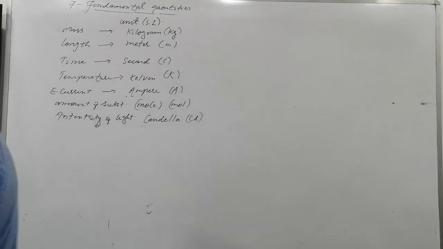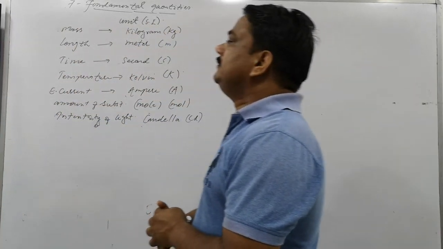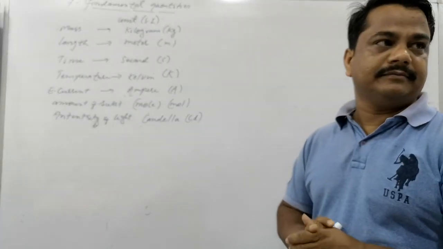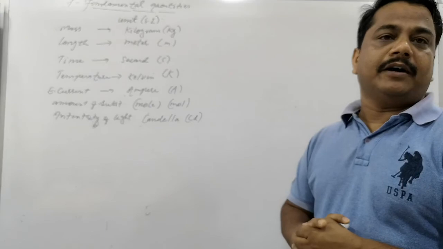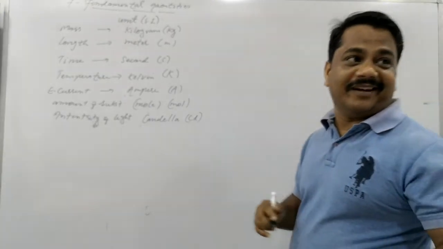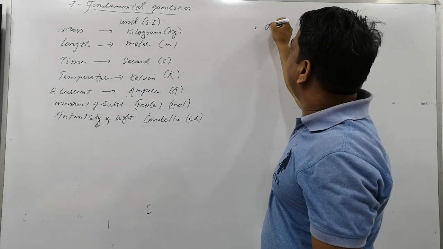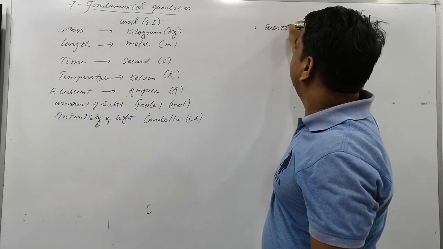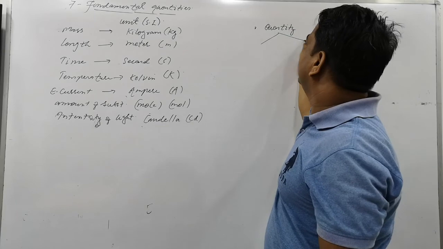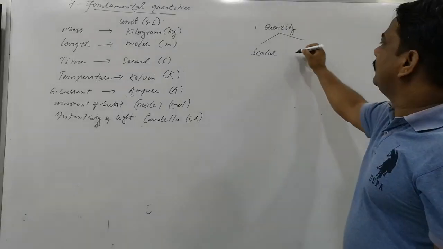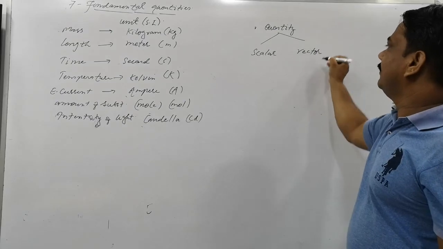So the question is, what is the SI unit of displacement? Meter. Is displacement scalar or vector? What is scalar and vector? Physical quantities are of two types. The first are said to be scalar, and the second are said to be vector.